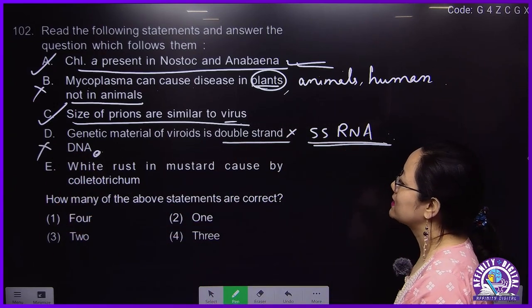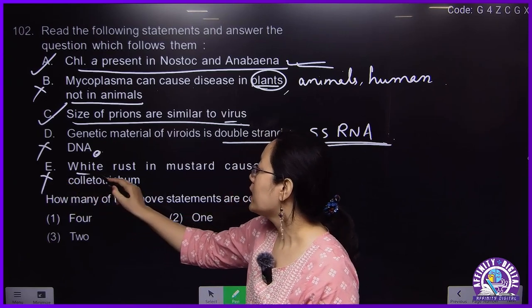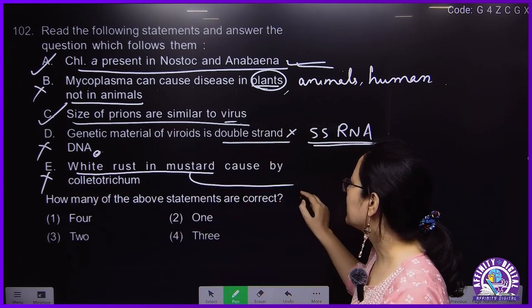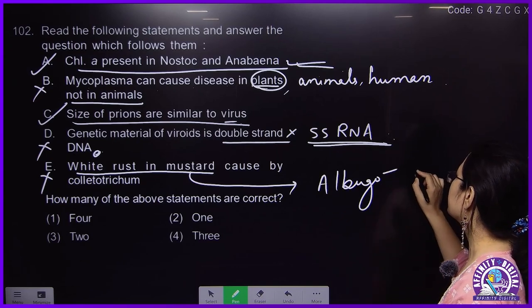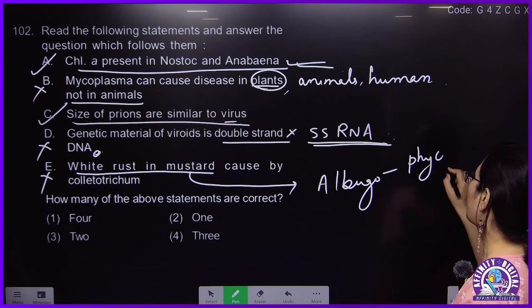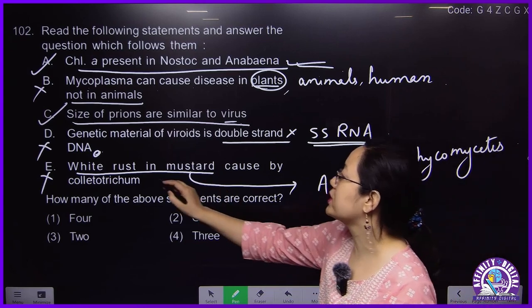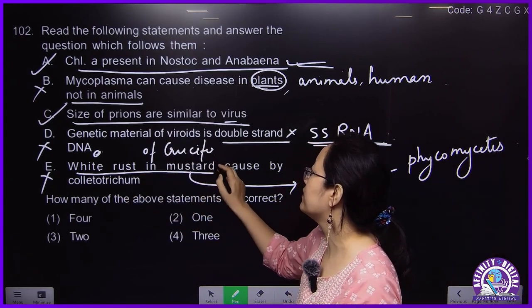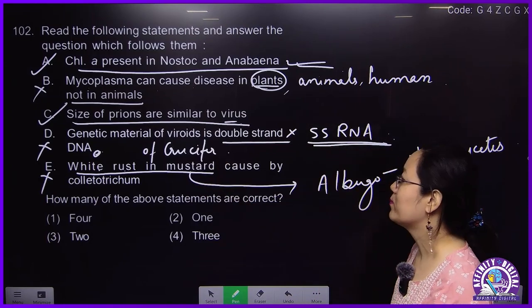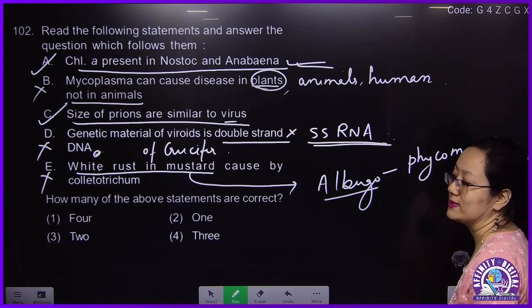White rust in mustard is caused by Colletotrichum. This statement is also wrong. Why? Because white rust in mustard is caused by Albugo. Albugo belongs to class Phycomycetes. It causes a disease called white rust of crucifers. The name of the disease in mustard is white rust of crucifers, caused by Albugo belonging to Phycomycetes.